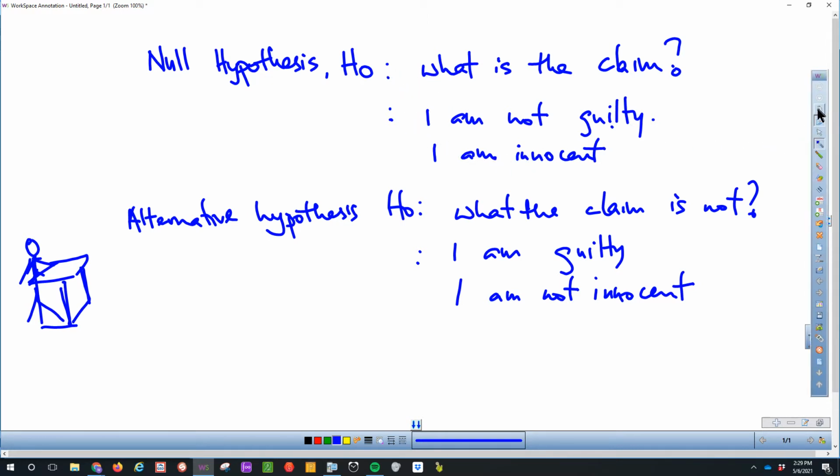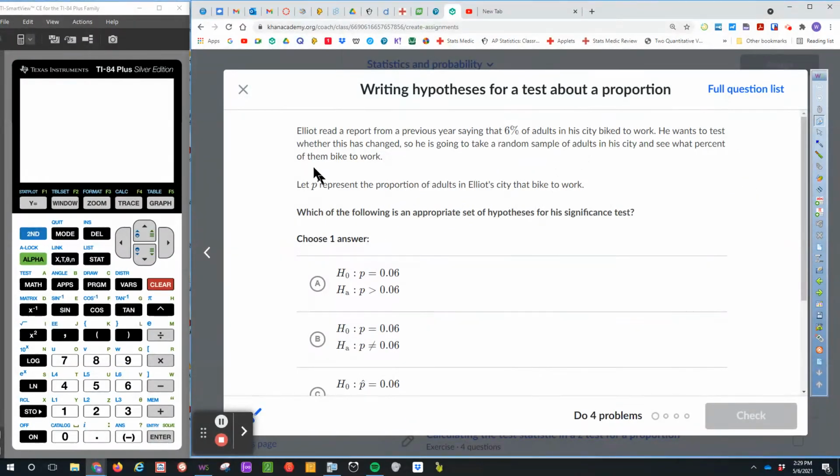Okay? So with that in mind, if we just jump in, Elliot read a report from a previous year saying that 6% of adults in his city bike to work. He wants to test whether this has changed.